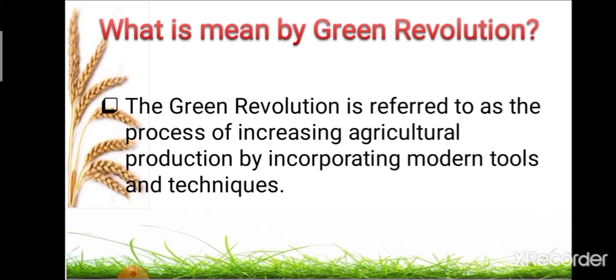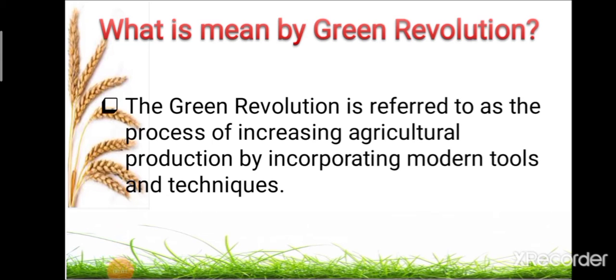That means our production was increased by the use of different modern tools and techniques, such as high yielding varieties, fertilizers, manures, insecticides, pesticides, and different tools, implements and machineries which are used in the production of these crops. So the Green Revolution is associated with agricultural production.